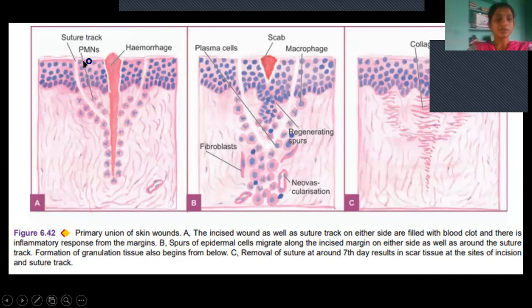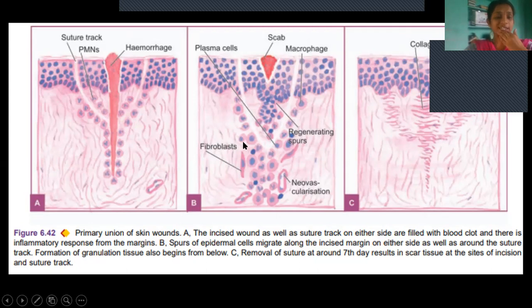Suture tract. First polymorphonuclear neutrophils will come. These will be replaced by macrophages by the third day, I think. And whatever bleeding is there, first it has to be stopped by formation of a blood clot. Once the bleeding is stopped, inflammatory cells like polymorphonuclear neutrophils will be released. These will be replaced by macrophages, and then they will act. Whatever excess tissue is there forms a scab, and these are the margins of the suture tract. They will start proliferating. So these are the proliferated cells from both the margins.